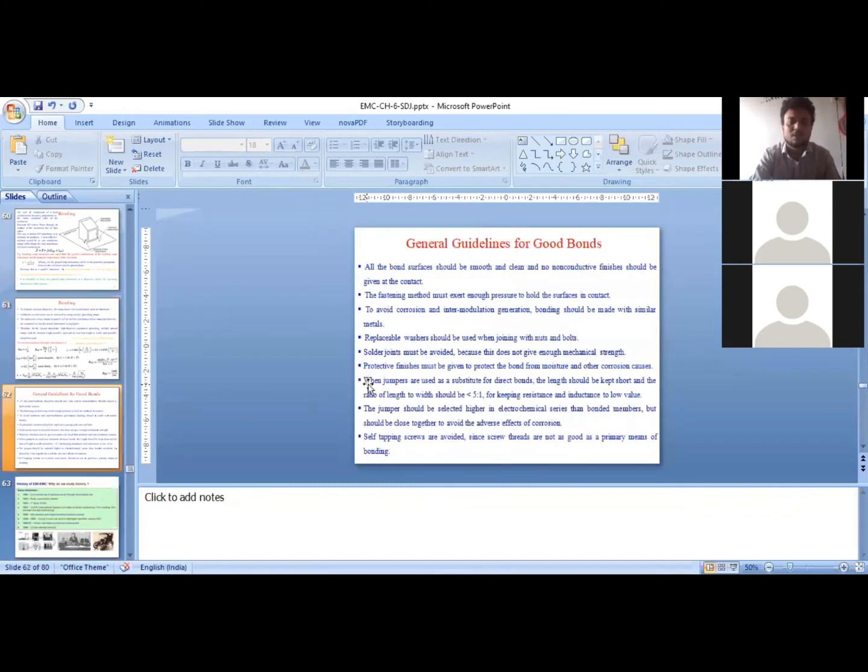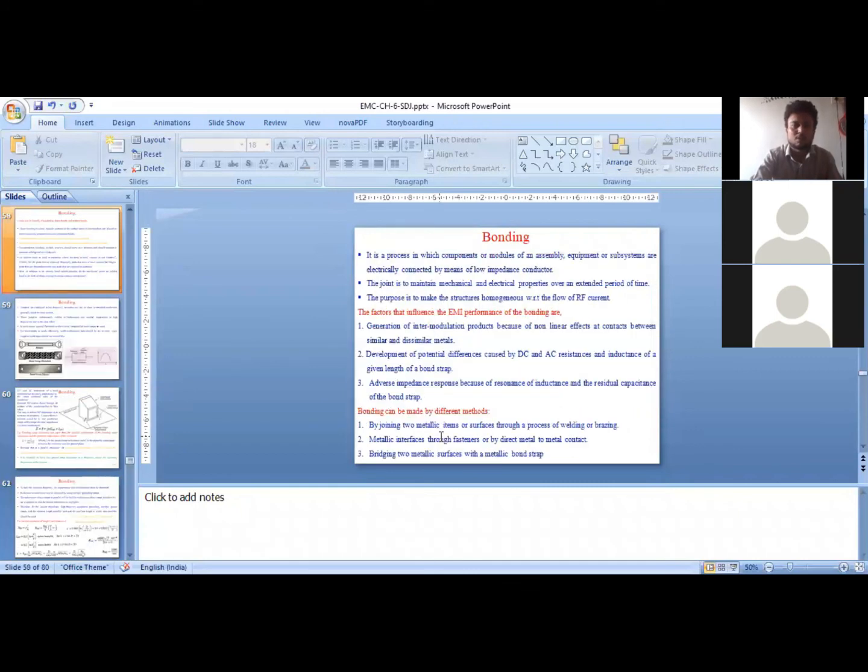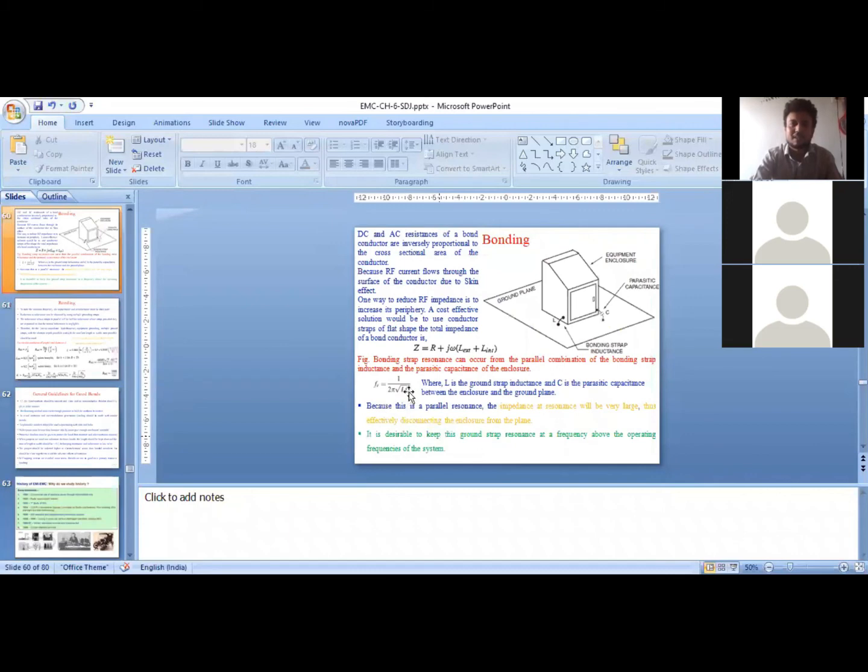So in case of bond strap, we can see the area is larger, so it offers less resistance, and at the same time we know thin wire offers more inductance. This is just a conducting wire in the form of a strap having larger width, so it offers quite less inductance. So one can reduce the resonant frequency either by decreasing the L or by decreasing the capacitance.